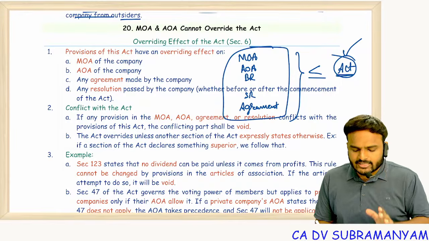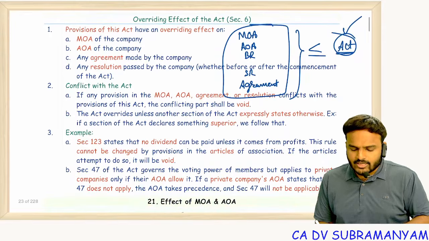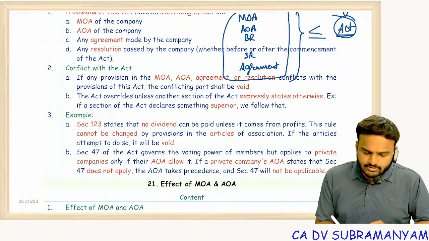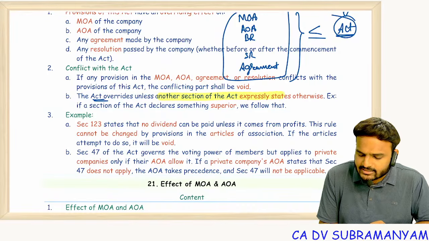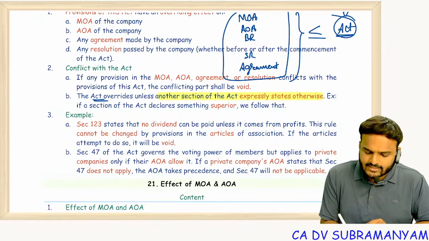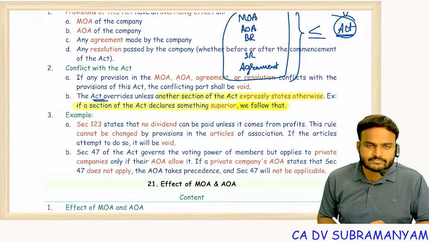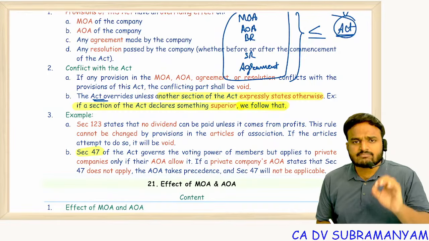In case of inconsistency, in case of conflicting points, what happens? The Act will apply. But here we have one exception. This is an extra point: the Act overrides unless another section of the Act expressly states otherwise. For example, if a section of the Act declares something superior, follow that. Like, for example, section 106, restriction on voting rights, you can take. Section 47 also you can take. It specifically exempts private companies.